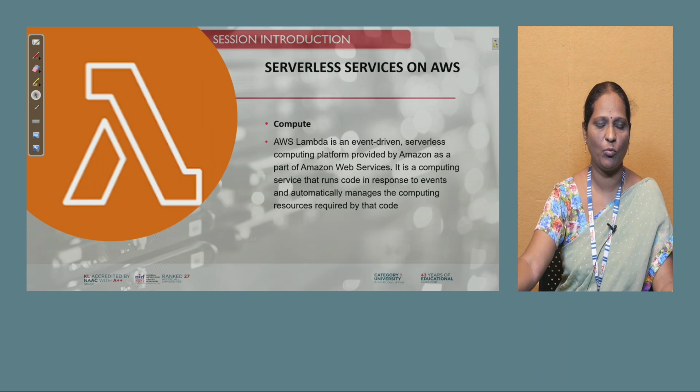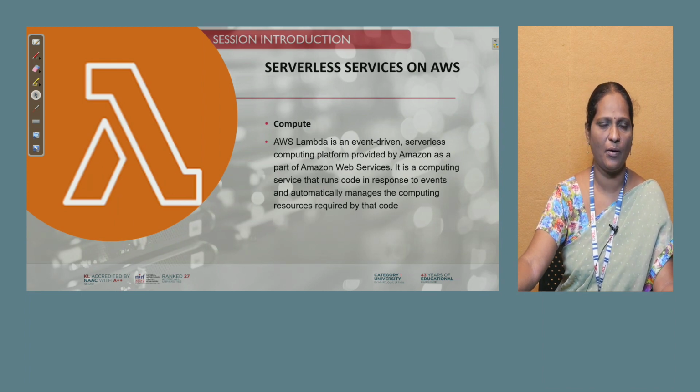You need not worry about EC2 instances, where to launch a virtual machine you have to select an operating system, an AMI, and a virtual private network. Many things you need to configure when you move to the EC2 compute service.